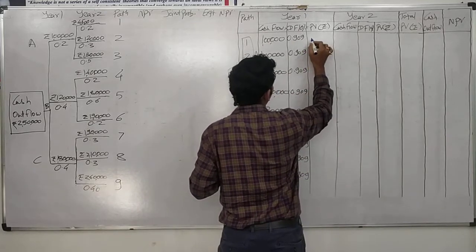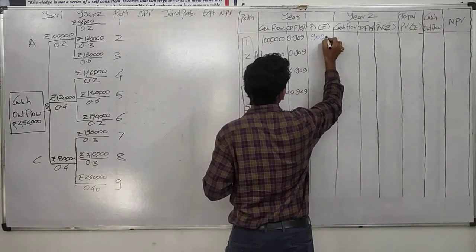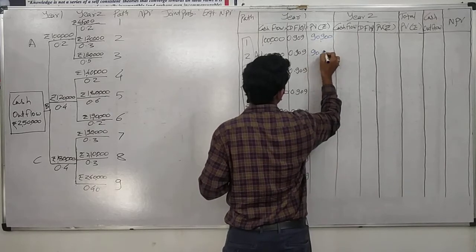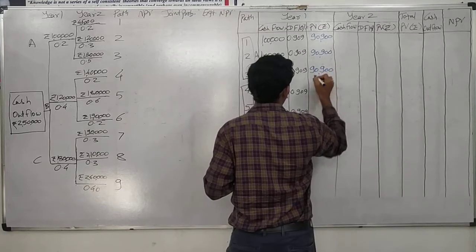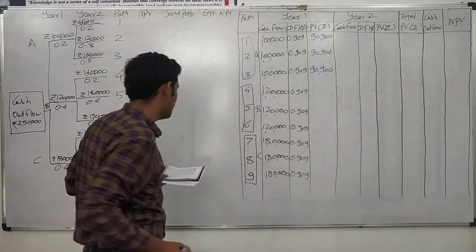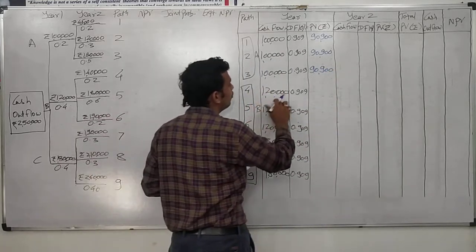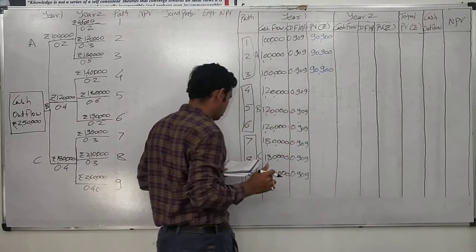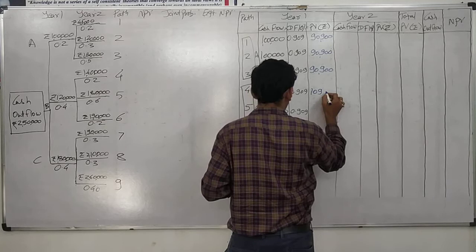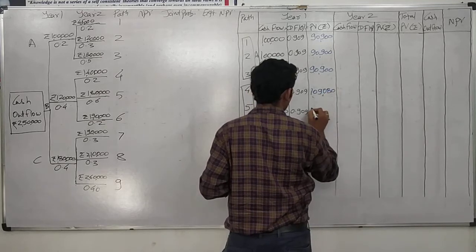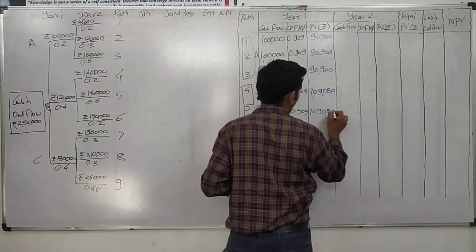1 lakh multiplied by 0.909 is 90,900. For the first 3 years it would be constant at 90,900. For the fourth, fifth and sixth, again 1,20,000 multiplied by 0.909, that is 1,09,080.